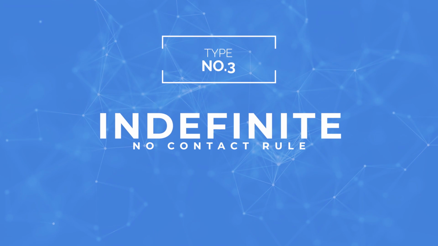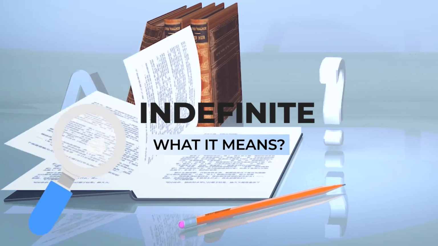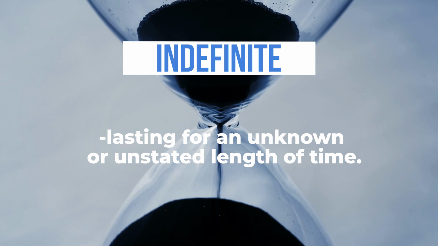And now we reach perhaps the most interesting version of the no contact rule, the indefinite no contact rule. I thought a lot about how I wanted to define the indefinite no contact rule, because it's something that I've never talked about before. Ultimately, I think the best way to define it is by looking at the dictionary's definition of what indefinite means. The dictionary defines indefinite as lasting for an unknown or unstated length of time.